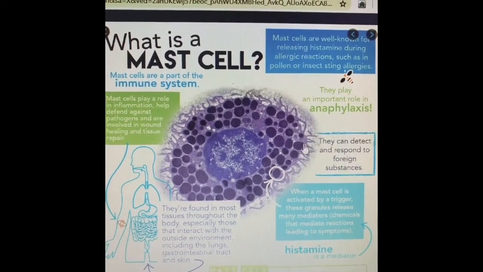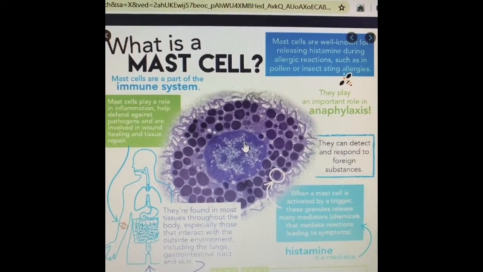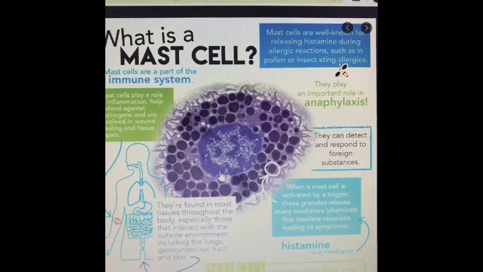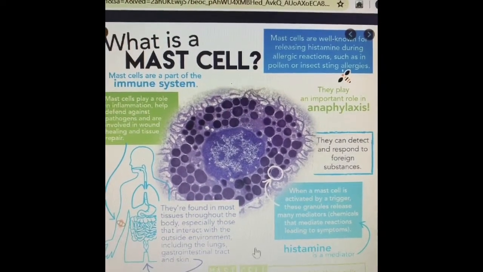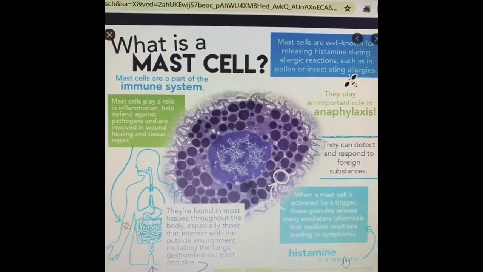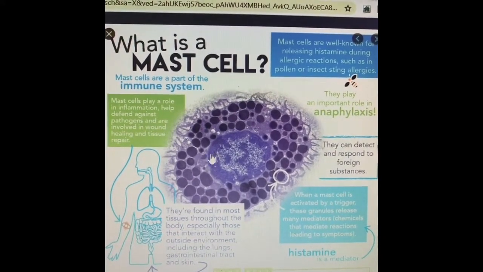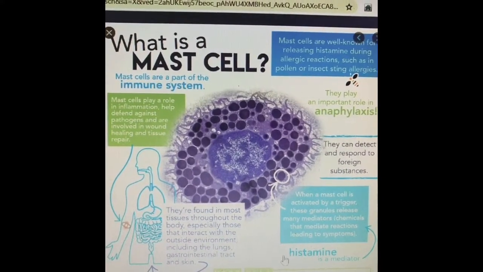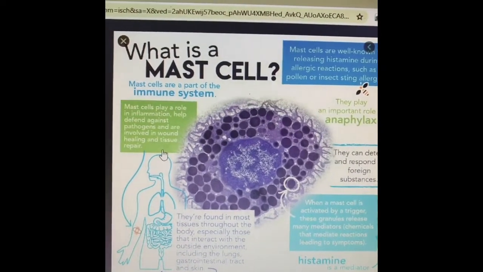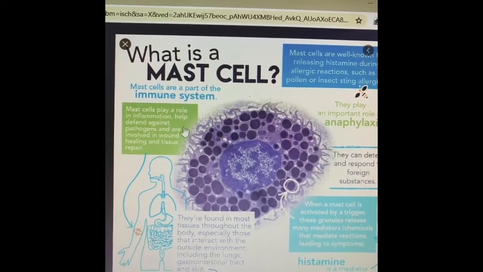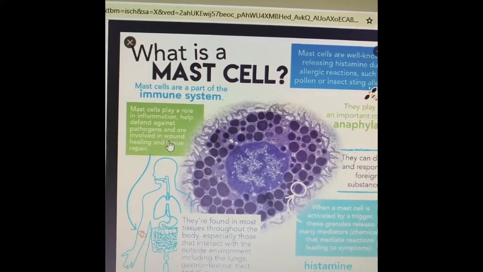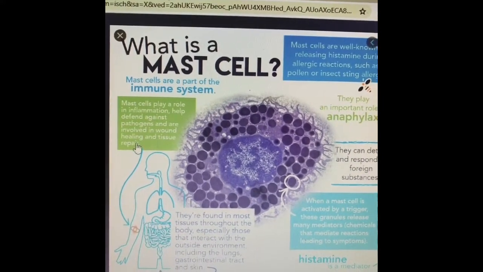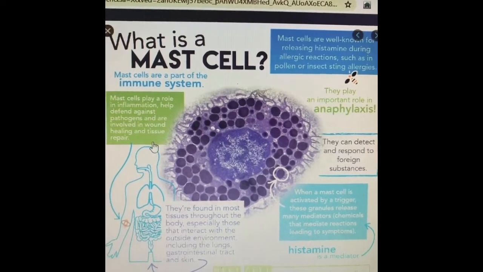So what happens when a mast cell comes in contact with a foreign substance? They can actually detect and respond to foreign substances. Foreign substances like the allergens which we discussed, if they come in contact with the mast cell, it starts releasing histamine as well as serotonin. And these two give the symptoms of inflammation to defend against pathogens and are involved in wound healing and tissue repair.